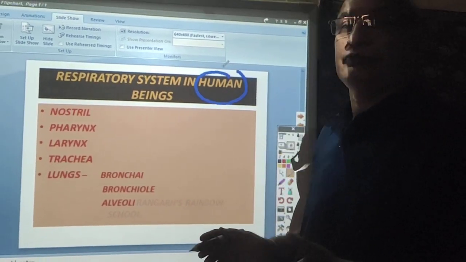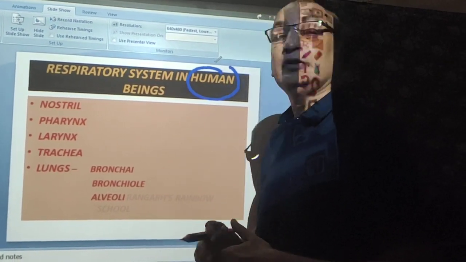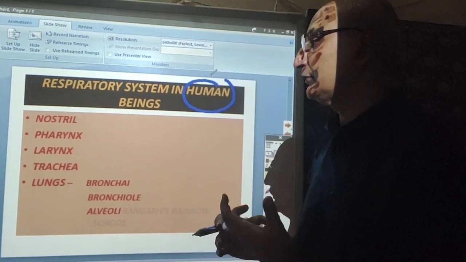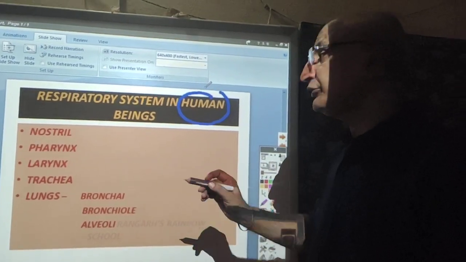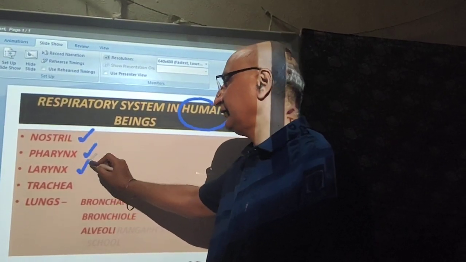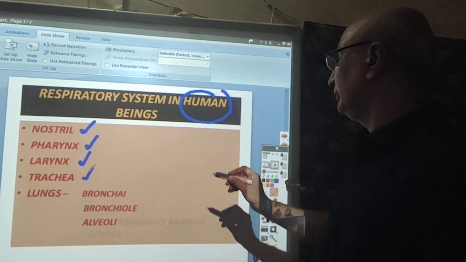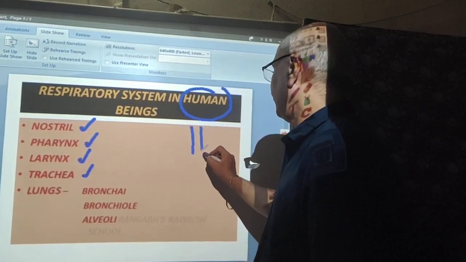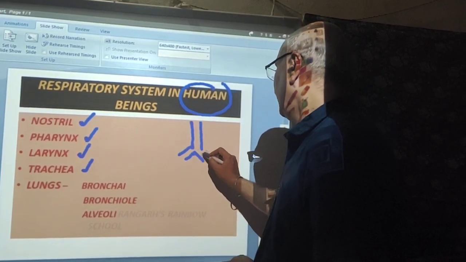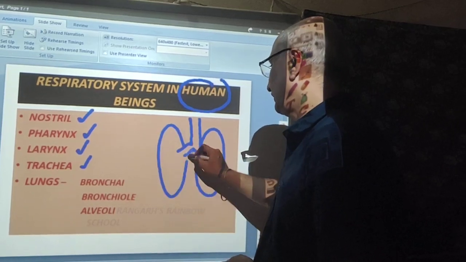Now, dear students, in human beings we have a very advanced respiratory system. It consists of the nostril, pharynx, larynx, trachea and lungs. Okay, so you very well know that we have a cartilaginous trachea and a pair of lungs, that is the left lung and the right lung.